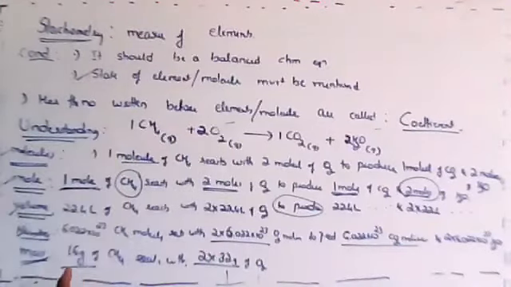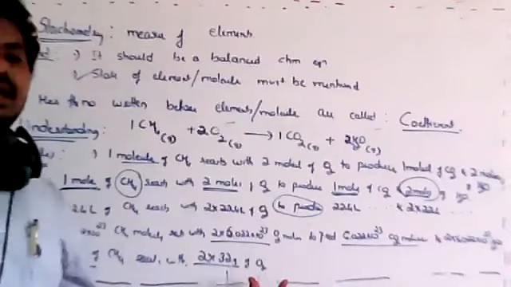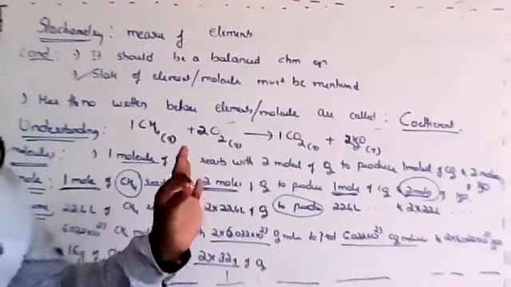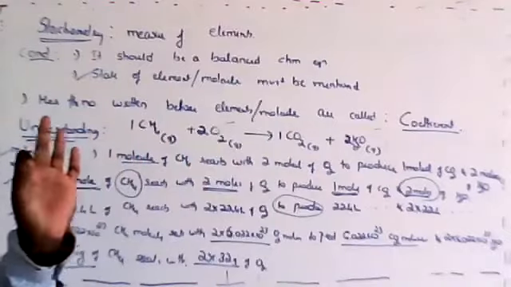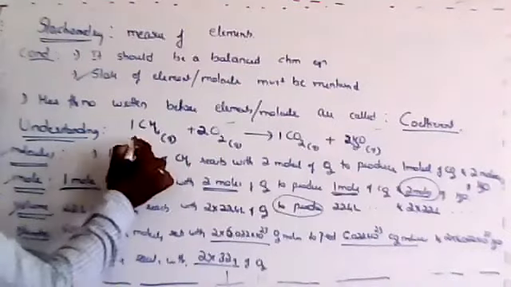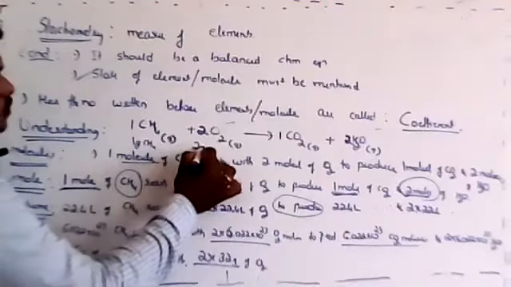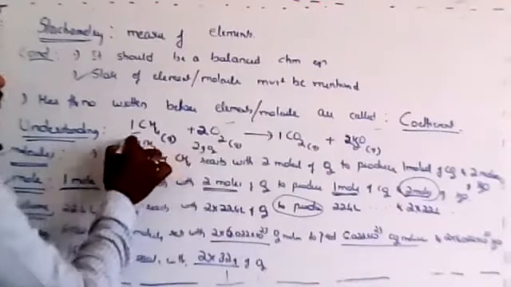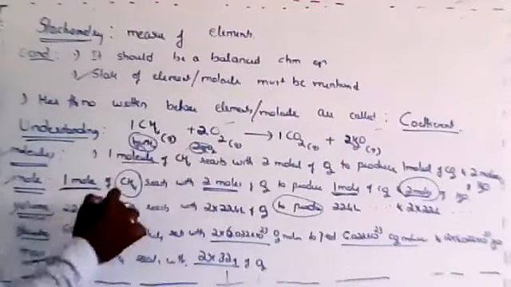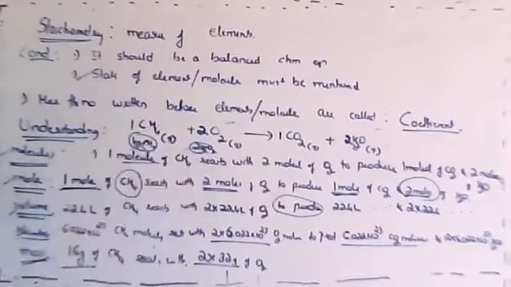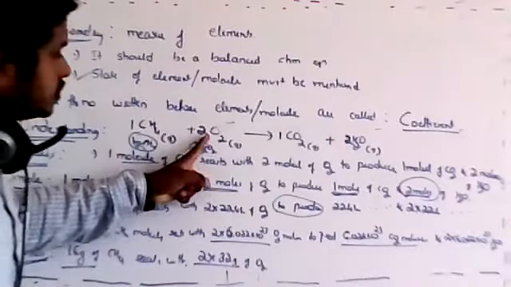Got it? That's why I tell you, mass conversion is never direct. It means, dear students, listen carefully, I'm mentioning a very important point. If I tell you that 1 gram of CH4 reacts with 2 grams of O2, if you write it in this way, it is wrong. Why? Just by looking at the coefficient, I cannot make out that 1 gram of this one would react with 2 grams of this one.